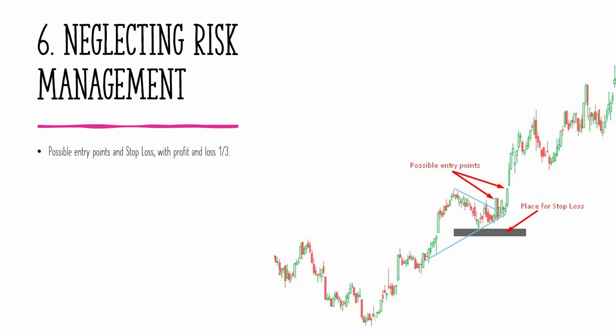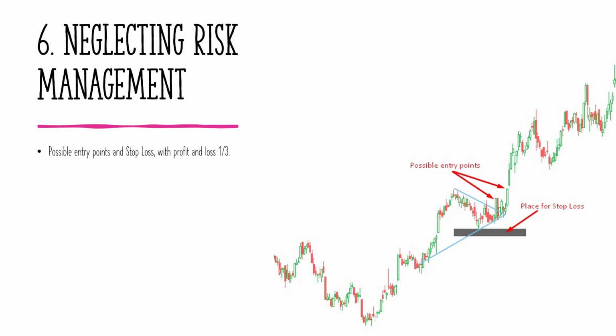This slide emphasizes the importance of risk management by identifying proper entry points and stop-loss placement. The chart shows potential entry points, but without a well-placed stop-loss, even a strong trend can turn into a losing trade. By setting a stop-loss below key support levels, traders limit their downside risk while maintaining a favorable risk-to-reward ratio.